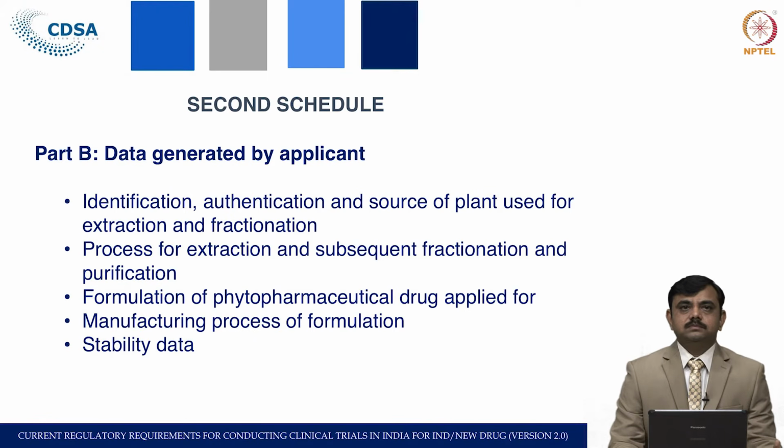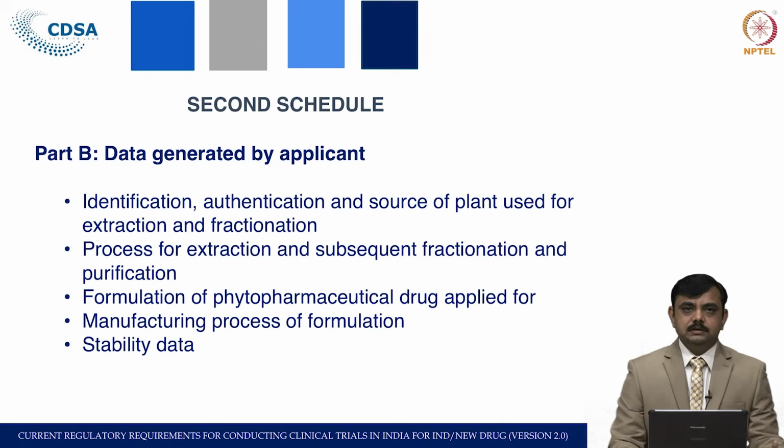In this part B, the identification, authentication and source of plant used for extraction and fractionation are required to be submitted. Then, what processes are used for the extraction and subsequent fractionation and purification. Formulation of the phytopharmaceutical drug applied for, and the manufacturing processes of the formulation.